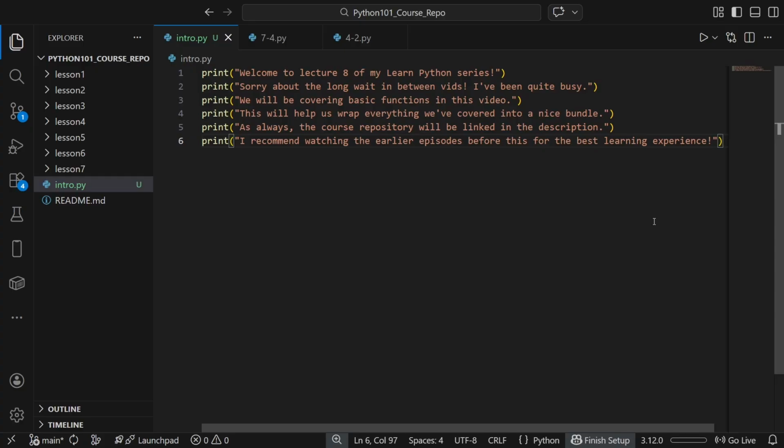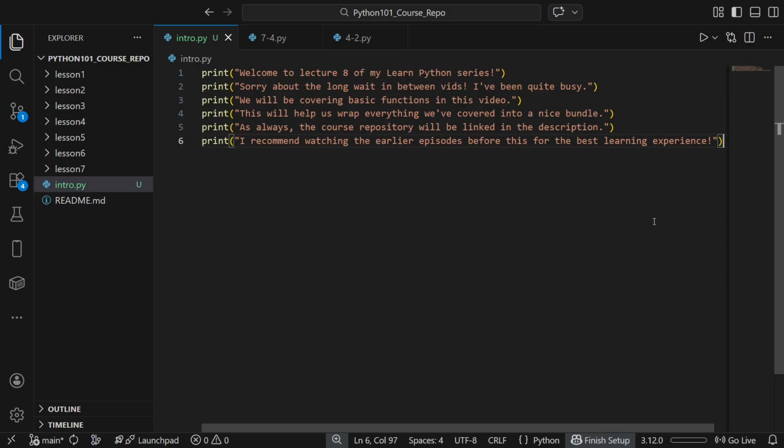Functions are the moment where your code starts to look like real software instead of just a bunch of lines in a file. Up to now, every script we wrote in the previous lessons ran basically top to bottom. That's fine for tiny examples, but what happens if you want to repeat logic or you want your code to be readable a week later? In that case, you need structure. Functions will give you that structure.